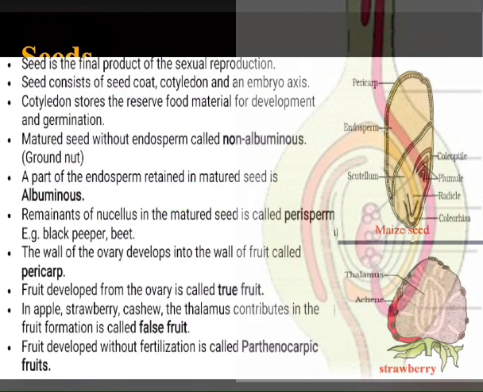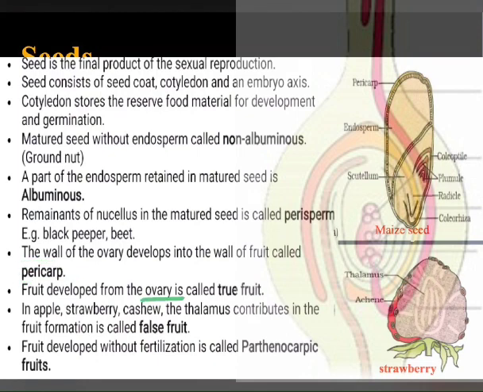The remnant of nucellus in the matured seed is called perisperm. If in a matured seed the nucellus is remaining, that remnant of nucellus is called perisperm. Very important examples for this are black pepper and beet. And the wall of the ovary develops into the wall of the fruit, and the wall of the fruit is called pericarp. We have earlier also studied about it in the first chapter.